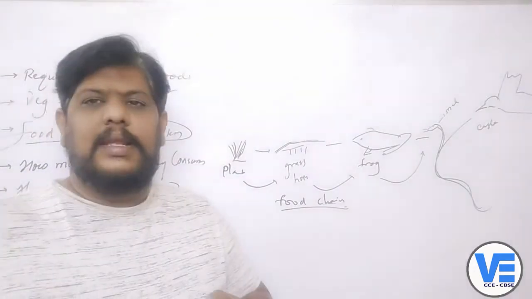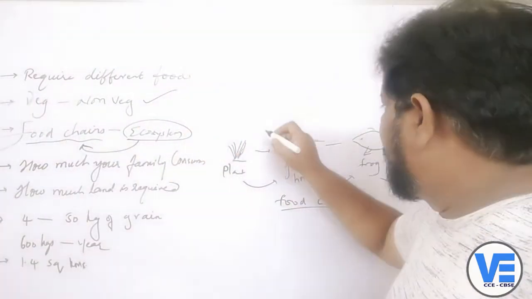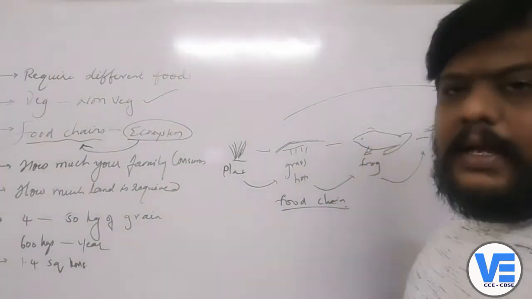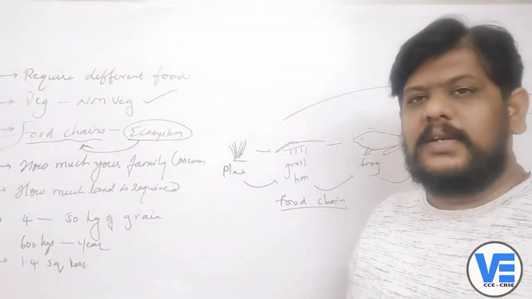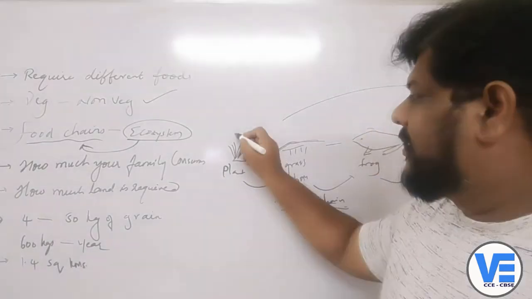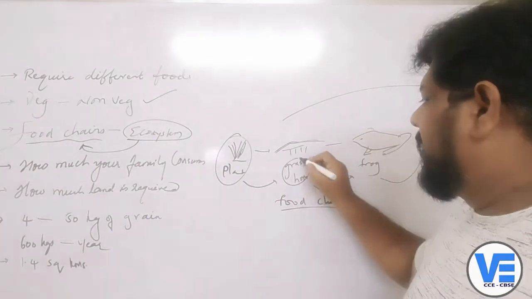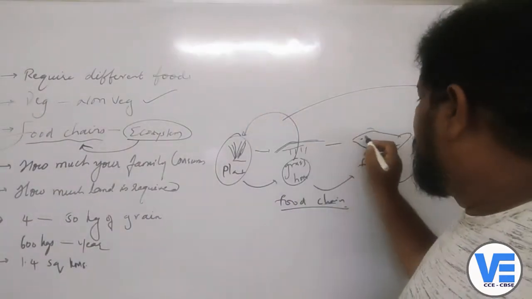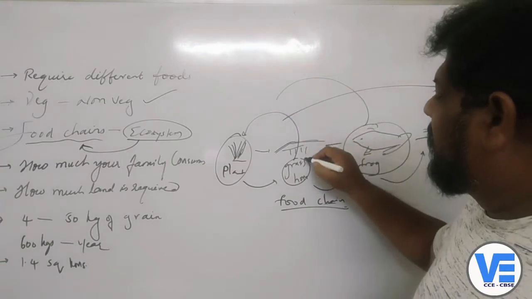Ultimately, what I want to tell here is that though you write any number of food chains, 1,000 or 2,000 or 1 lakh, the basic thing will be plants. The grasshopper is directly depending upon the plants, and the frog is indirectly depending upon the plants.